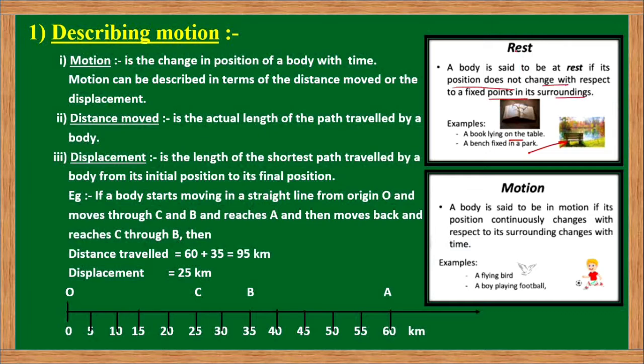So that's why we can say simply that these objects are said to be at rest. Means whenever an object is not changing its position with the passage of time or with reference to the surroundings, then we can define simply that the object is said to be at rest. I hope you are able to understand the concept of rest.